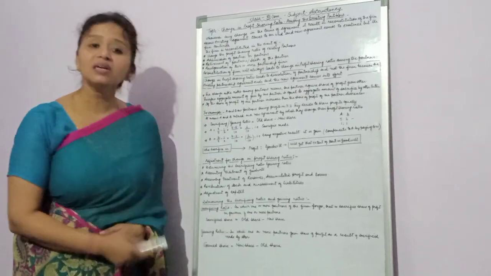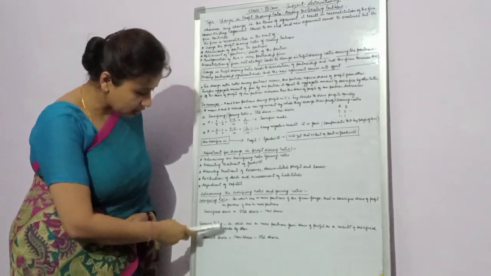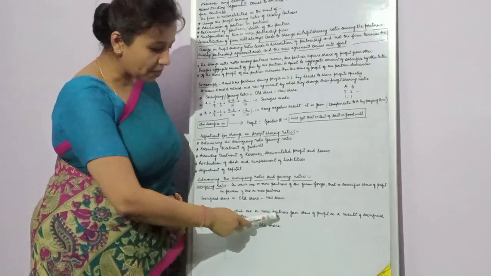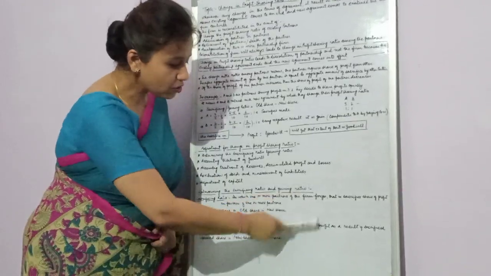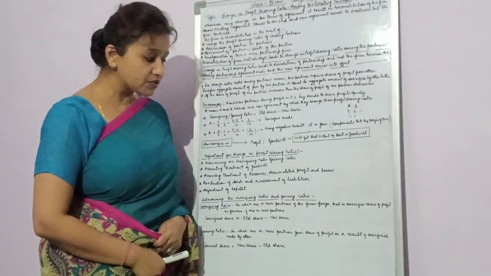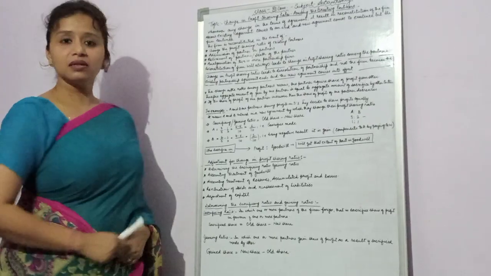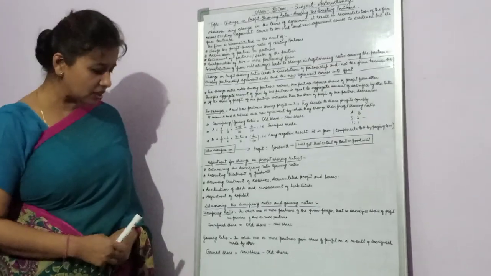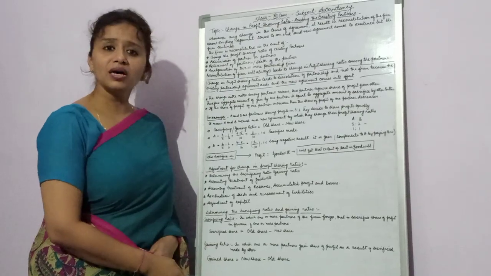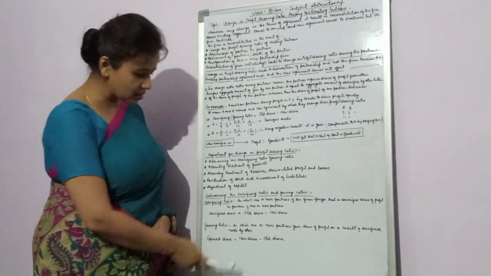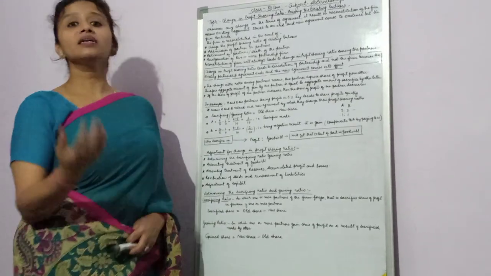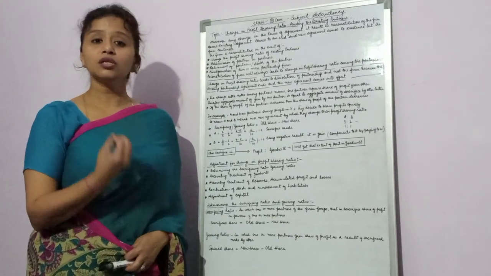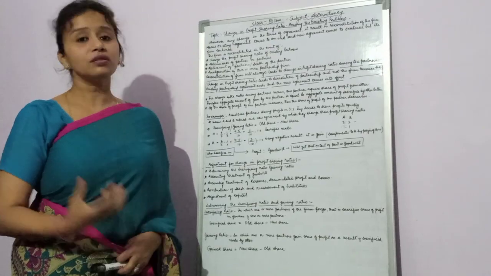Now what will be the gaining ratio? Gaining ratio means one or more partners gain a share of profit as a result of sacrifice made by the others. The formula is the vice versa: if you are gaining, in the new profit sharing ratio your new share is bigger than the old.